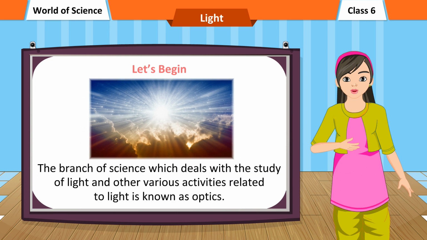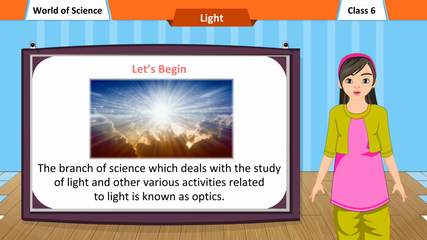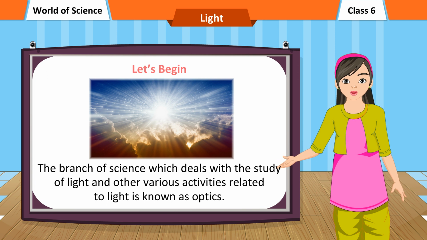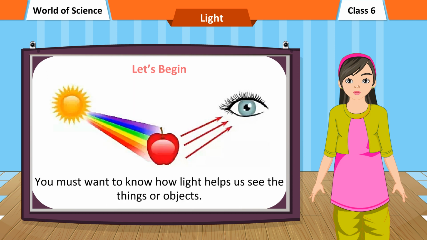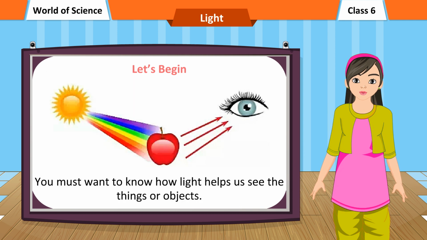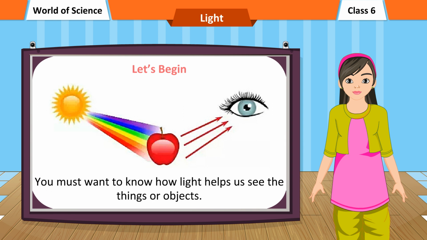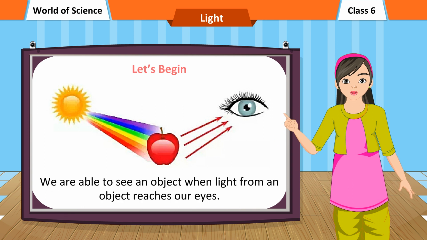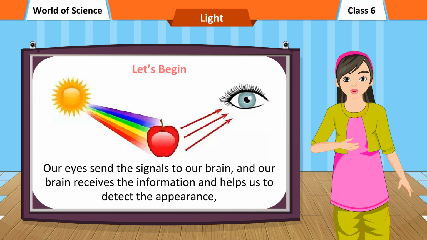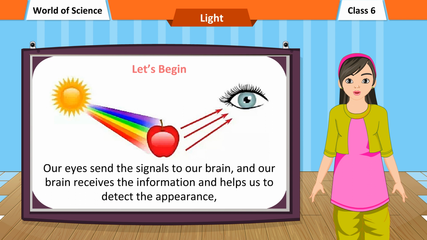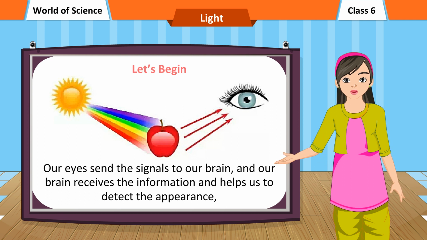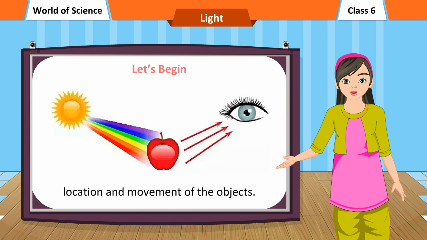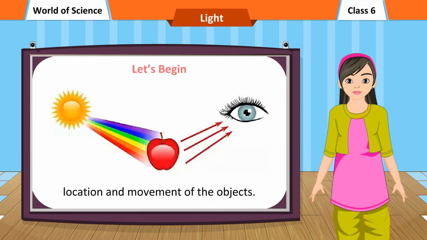The branch of science which deals with the study of light and other various activities related to light is known as optics. You must want to know how light helps us see things or objects. We are able to see an object when light from the object reaches our eyes. Our eyes send signals to our brain, and our brain receives the information and helps us to detect the appearance, location and movement of the objects.